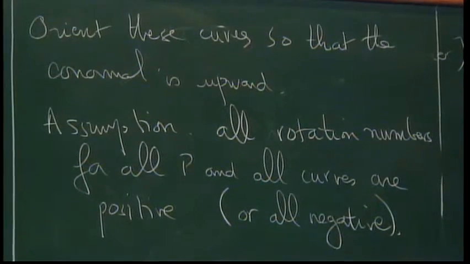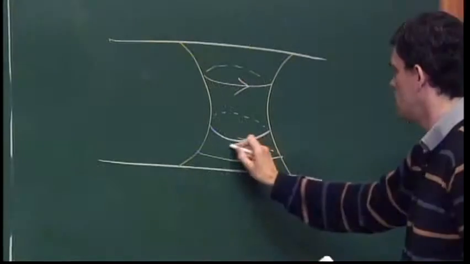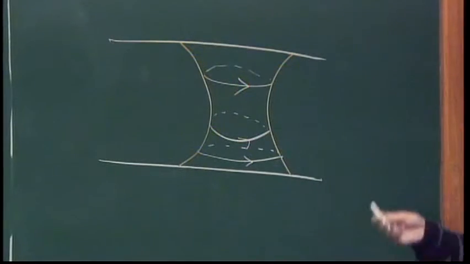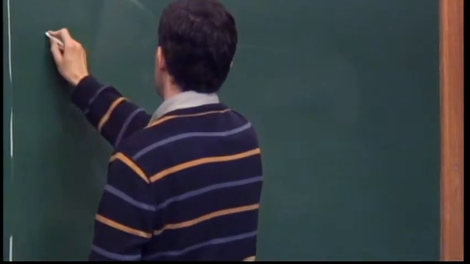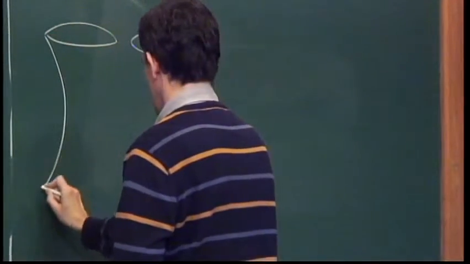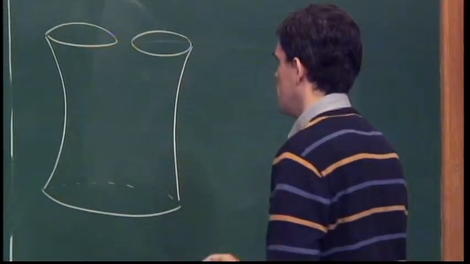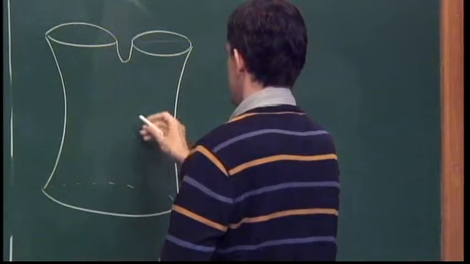Of course, all the curves, for example, if this one is oriented counterclockwise, then all the curves, by continuity, will be oriented counterclockwise. So in this case, it is trivial. But now look at this surface, for example. Okay? So imagine that you have two boundaries on the top, like this. One boundary on the bottom, and some genus.